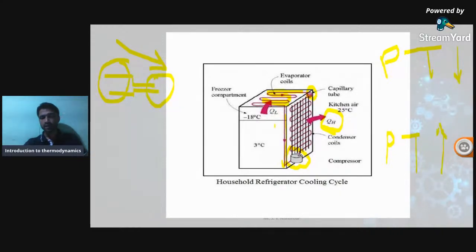We know that heat always flows from a higher temperature to a lower temperature. The food contained in the chamber is at a higher temperature, and that heat is naturally absorbed by the cold refrigerant flowing over the evaporating coils, inside the tube only. Absorbing heat, the cold refrigerant becomes vapor, which is again sucked in by the compressor, and this cycle continues.